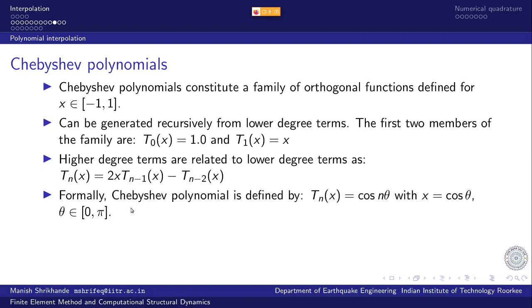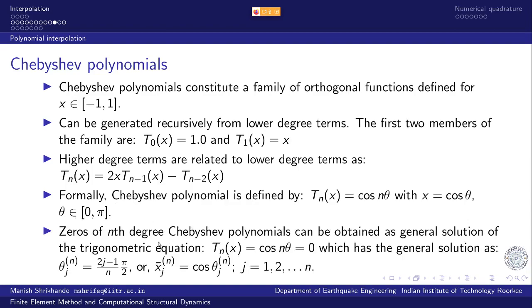And there is a theory behind Chebyshev polynomial. They can be defined as roots of a trigonometric function with x as cos theta, and nth degree would be just cos n theta for theta ranging between 0 to pi. And zeros of nth degree polynomial can be obtained as a general solution of trigonometric equation. So you need not go into the solution of polynomial for finding the roots of the polynomial.